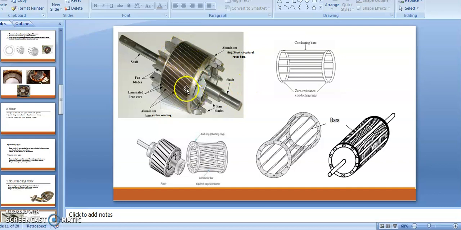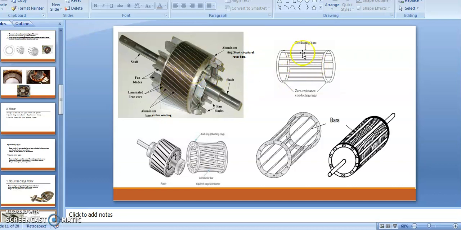Note that for this squirrel cage motor there is no winding in the rotor; the only winding is in the stator. This is a squirrel cage. The name is given as squirrel. Squirrel in Marathi we call khar or kharutai, and cage means pinjra.